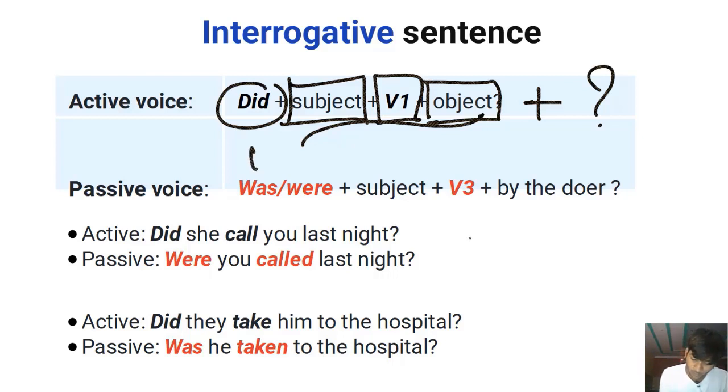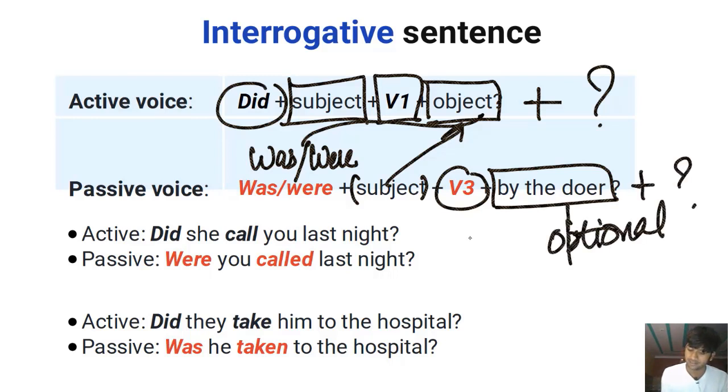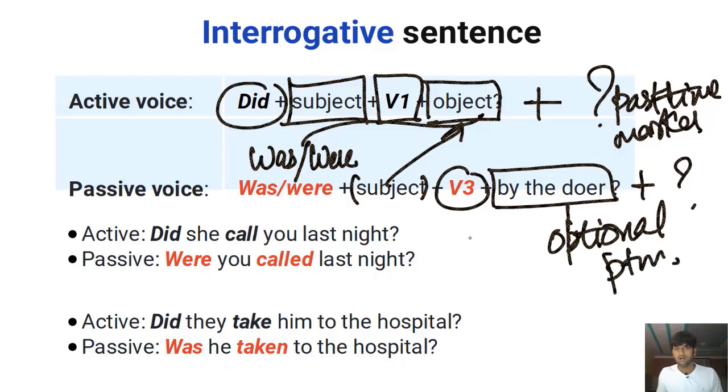So first comes was or were, right? Now the subject is basically the object. Then comes the subject, which is basically the object of the verb, all right? Followed by the past participle, the verb in the past participle form, V3, followed by the doer of the action. This is optional, you already know this, followed by the question mark. If we want to talk about the time of the action, we can add the time of the action as well, past time marker, and we'll add the past time marker PTM here as well. All right, we have some examples.